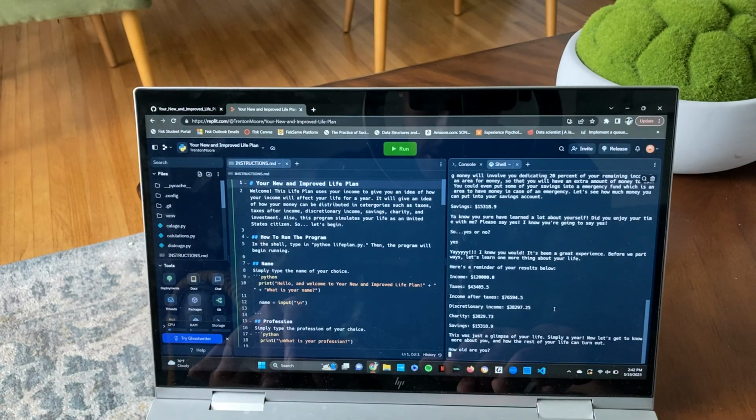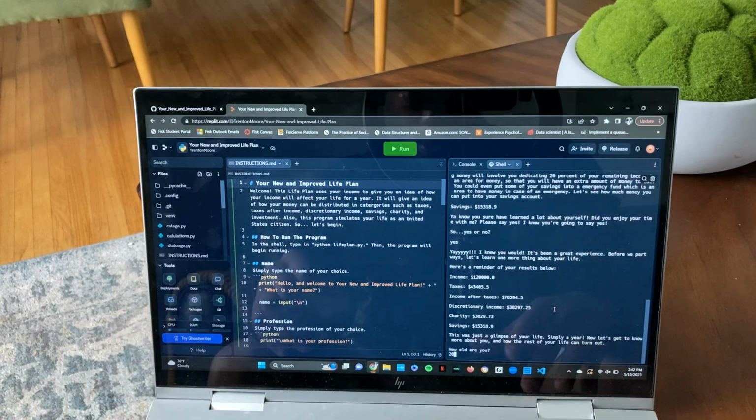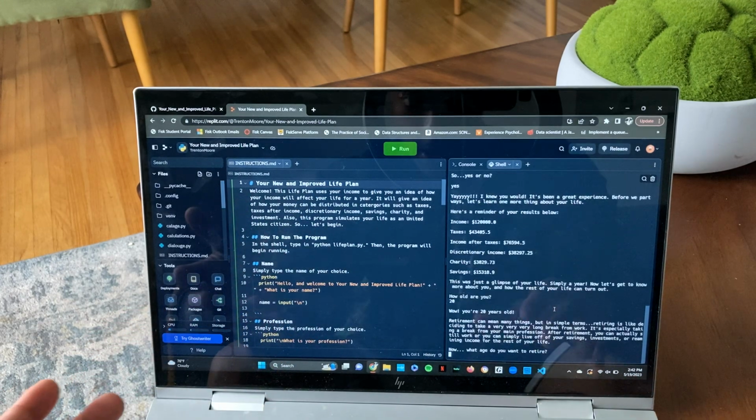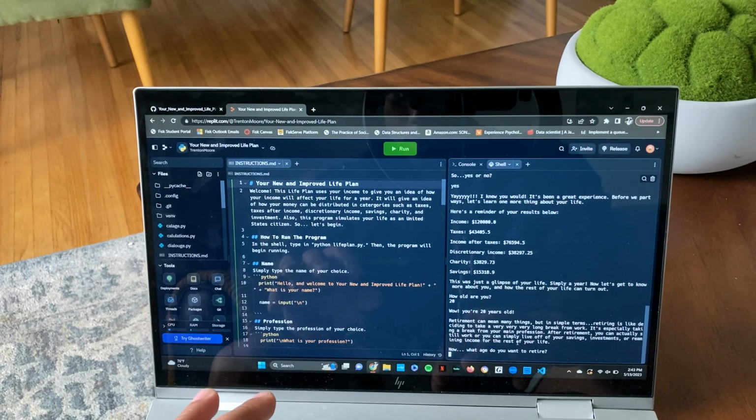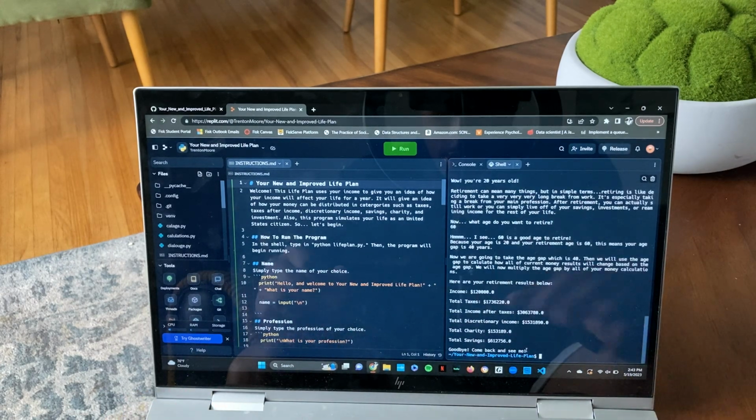So I'm personally 20 years old. Now, this is where we get into the calculations over time. So personally, I am 20, y'all. In reality, I really am 20. So it says retirement can mean a lot of things, but retiring is like taking a very, very long break from work. Okay. So what you're eventually going to do is going to say, hey, what age do you want to retire? Now, me personally, I don't completely know what age I want to retire. However, let's just say I want to retire at the age of 60. I don't know. We'll do 60. I like even numbers. So I want to retire at 60.